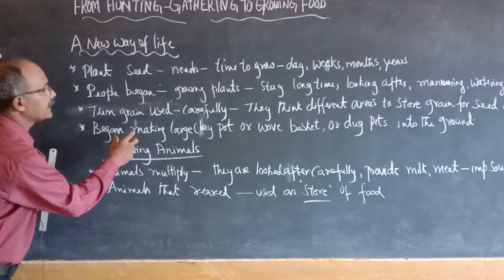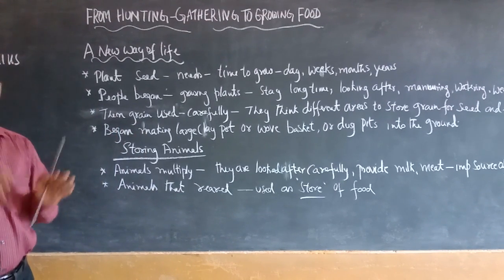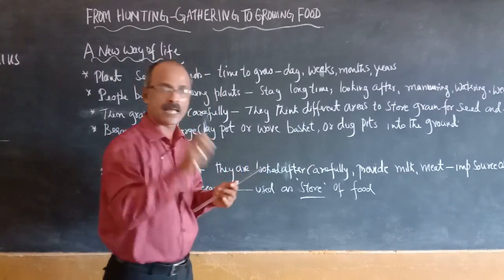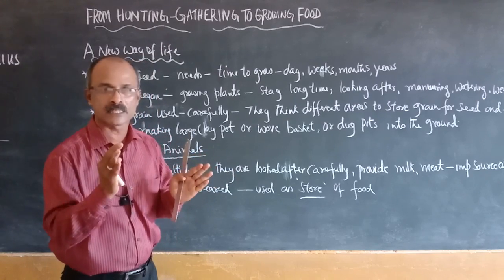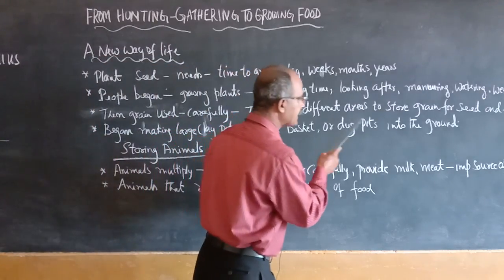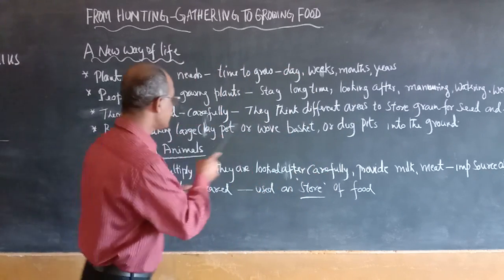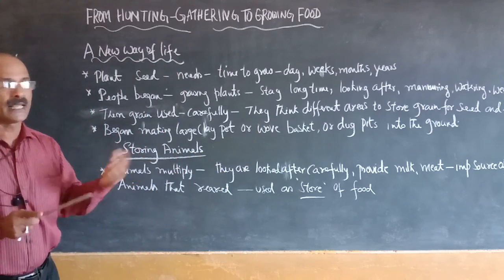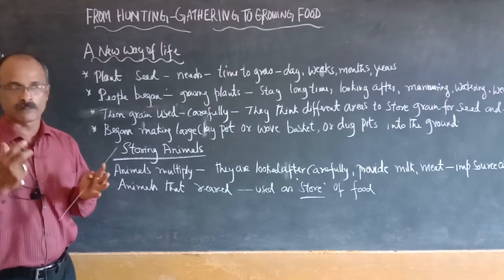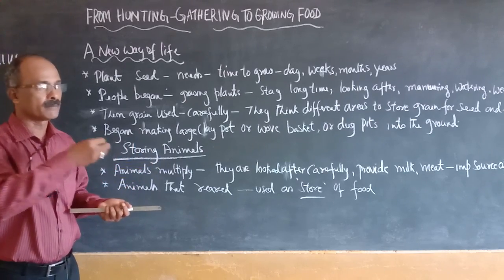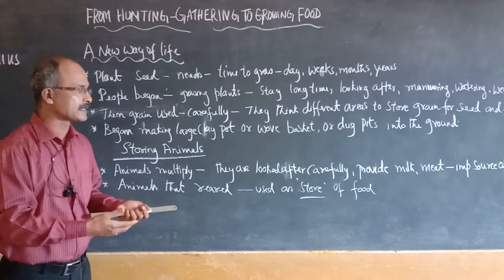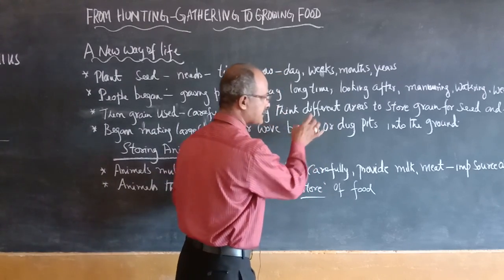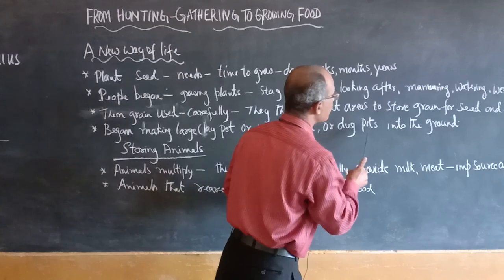They began making large clay pots and baskets. They began to weave baskets. Why? To preserve grains for a long time. Or they dug pits into the ground. See, these things, clay pots and old baskets, even today we follow in some village areas, in rural areas. To some extent we preserve mangoes and some other things. But they used to preserve food, in the sense these grains, by digging pits into the ground.